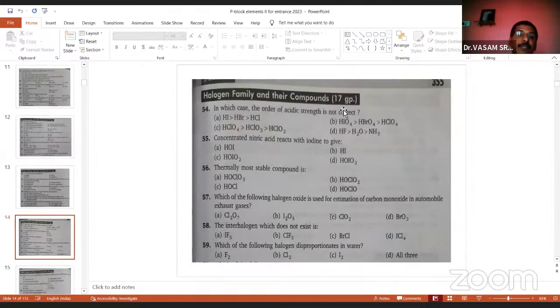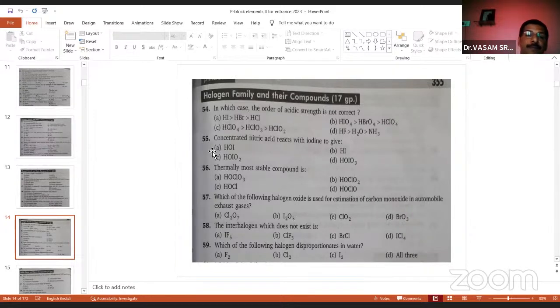And you come to 17th group. In which case the order of acidic strength is not correct. Here they gave different halides, hydrides, fluorine oxides are mentioned here, and different HF, H2O, NH3. So they are asking for the not correct answer, they asked for the not correct matching of acidic strength.